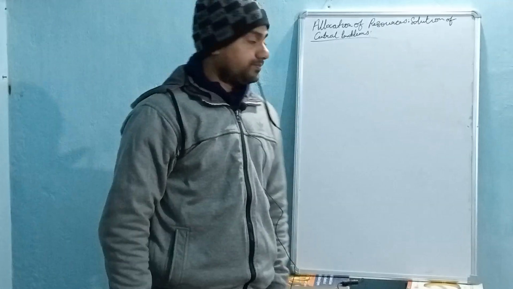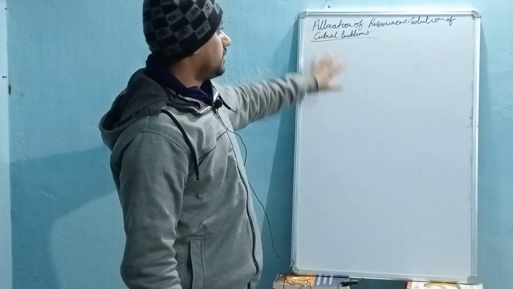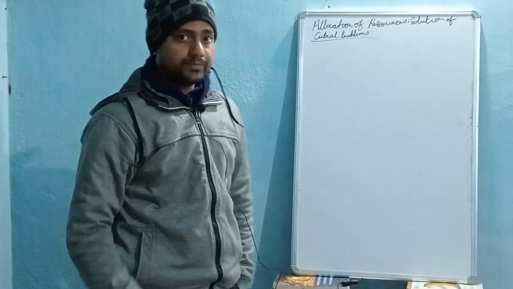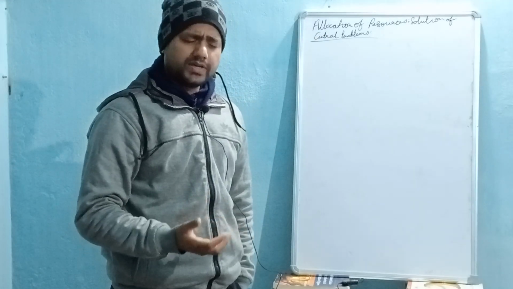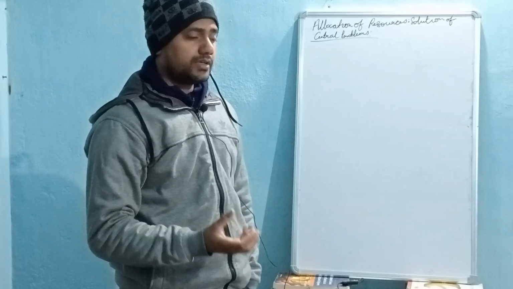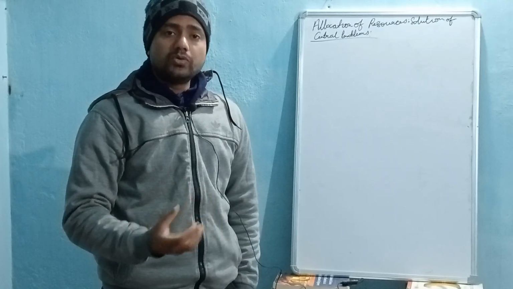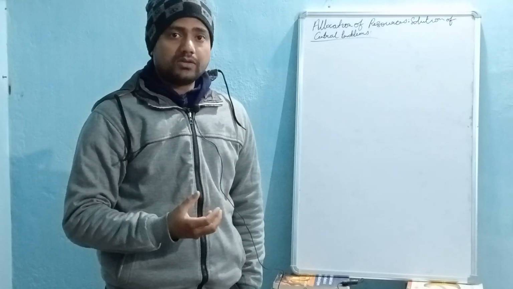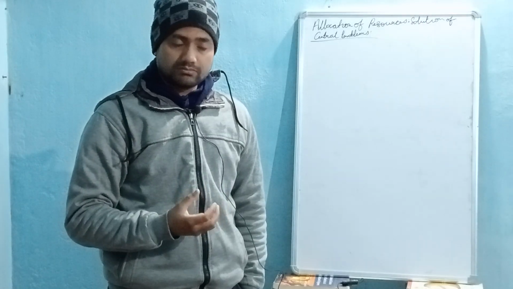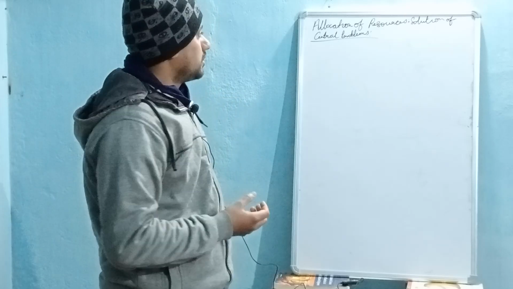Next topic here is allocation of resources. How can we allocate resources in different economic systems, and which one is the most efficient manner of using economic resources?